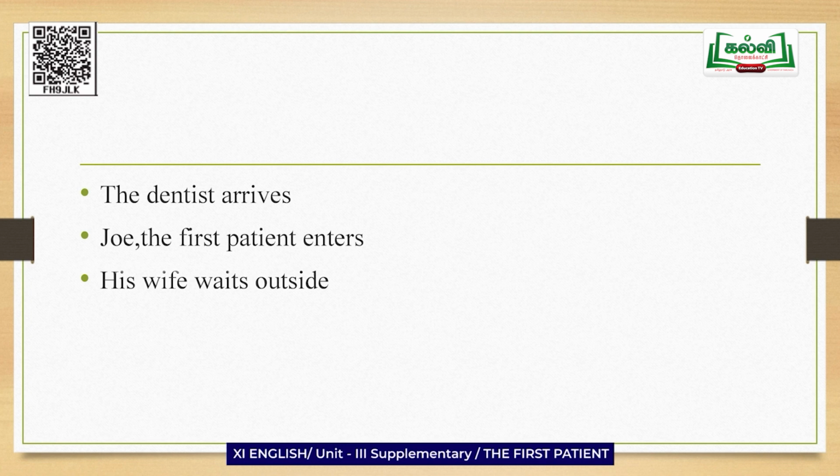Before he enters the doctor's cabin, his wife advises him to make sure that the dentist pulls out the right tooth. Now the first patient is inside and the others are waiting outside.